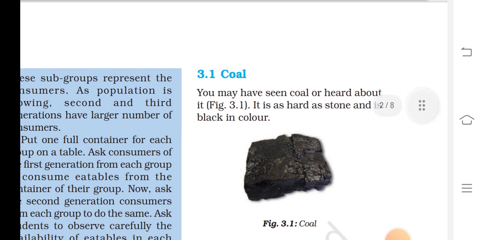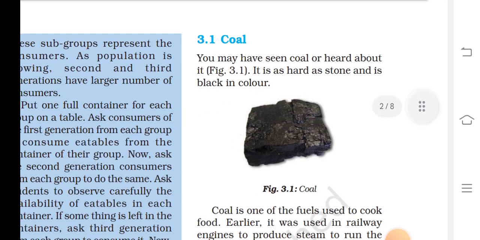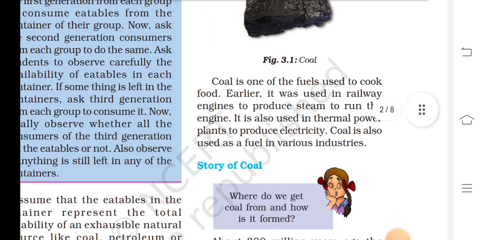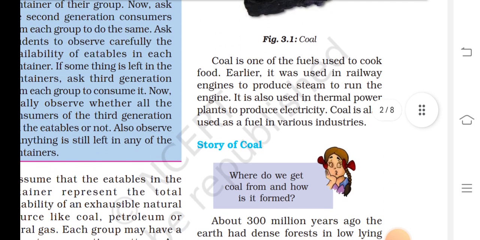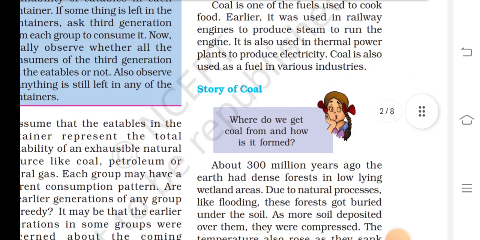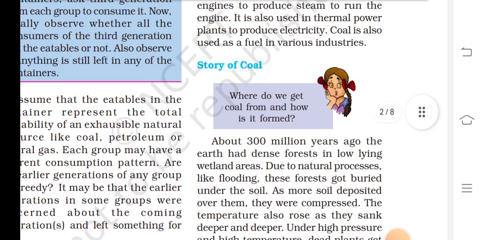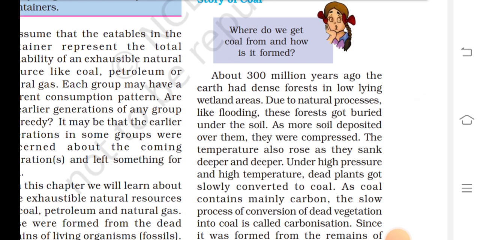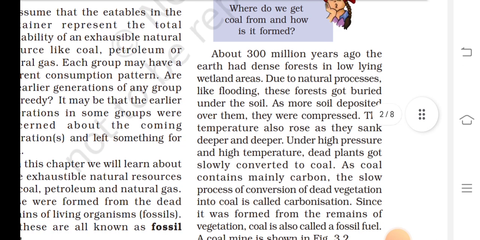You may have seen or heard about coal. It is as hard as a stone and it is black in color. Coal is one of the fuels used to cook food. Earlier it was used in railway engines to produce steam to run the engine. It is also used in thermal power plants to produce electricity. Coal is also used as a fuel in various industries.